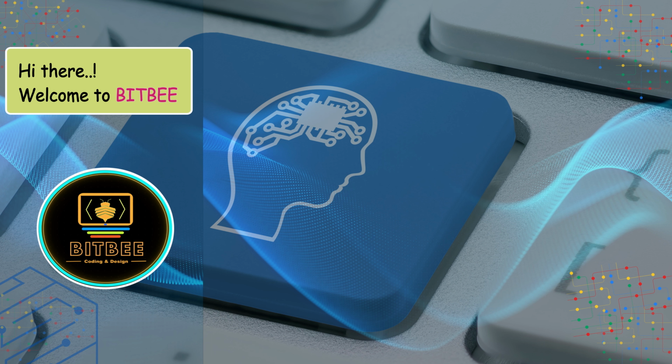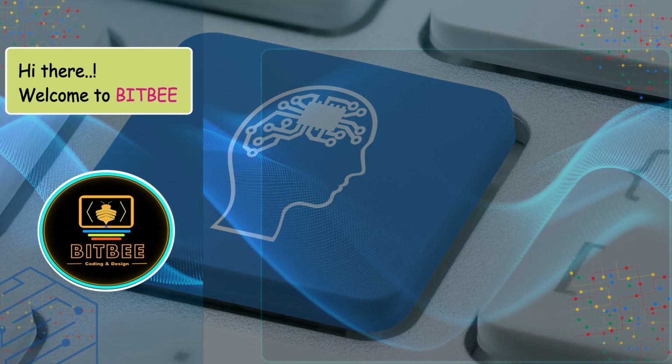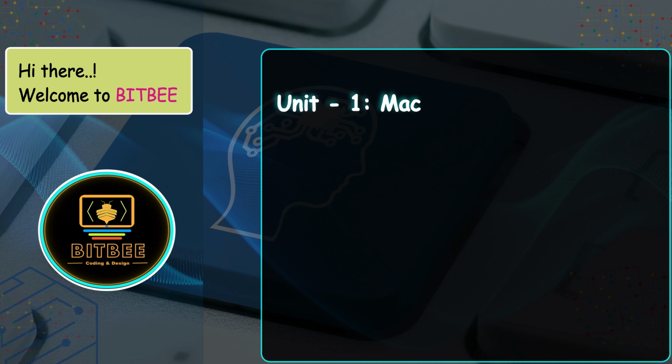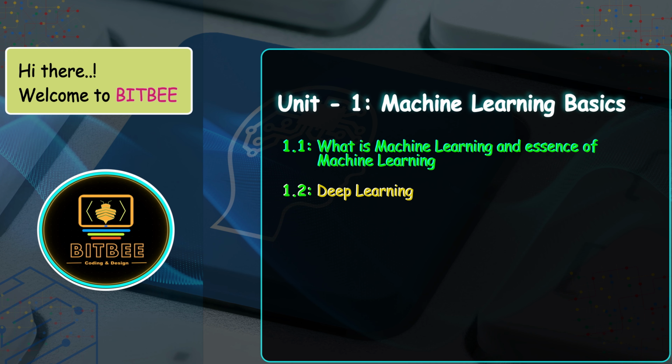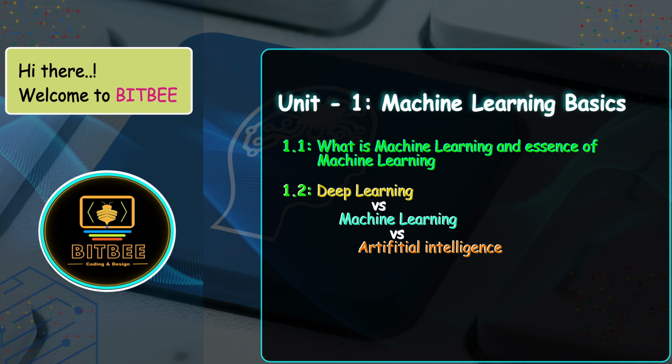Welcome to the very first chapter of the first unit, that is machine learning basics. In our very first video, we have already covered the full roadmap for this course, that is machine learning for beginners. If you have missed that introductory video, you can visit it by clicking the link showing here. I also provided the GitHub link for the full roadmap of this course. So coming to this chapter, we are covering two topics today, that is what is machine learning and the essence of machine learning, and also we will explore the differences between deep learning, machine learning and artificial intelligence.